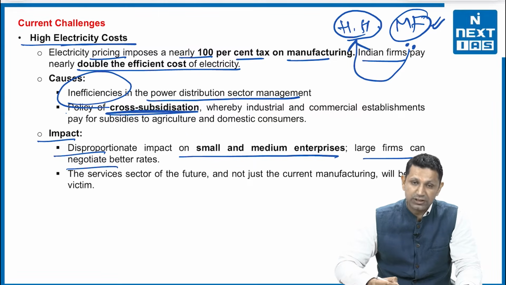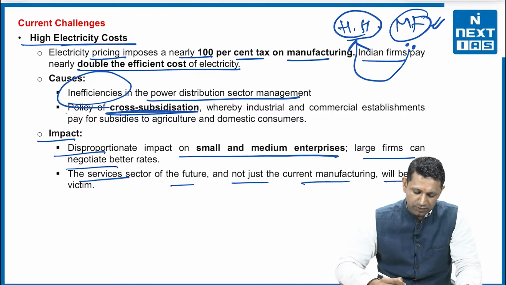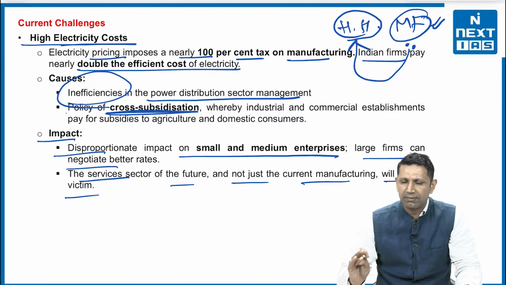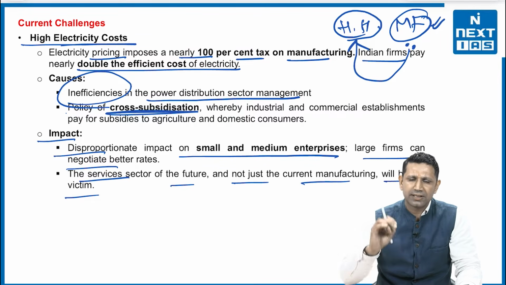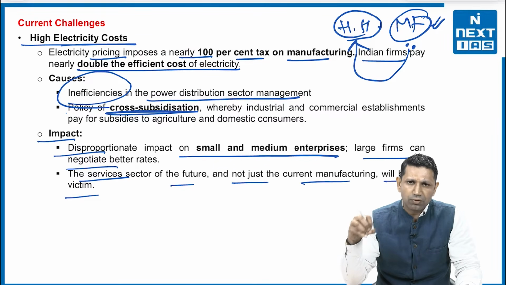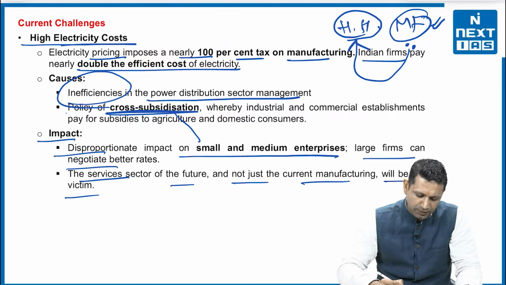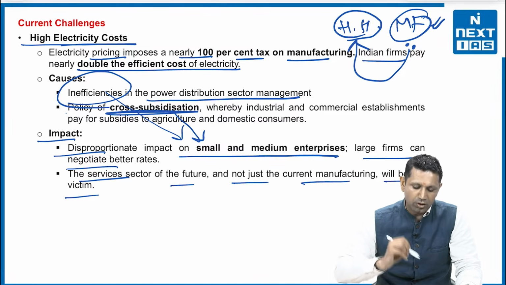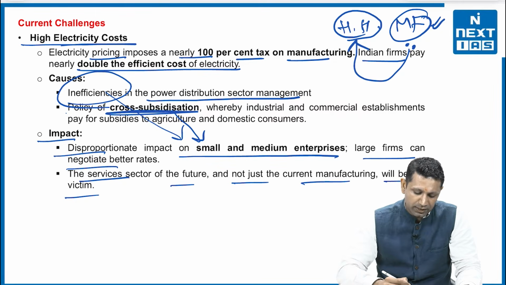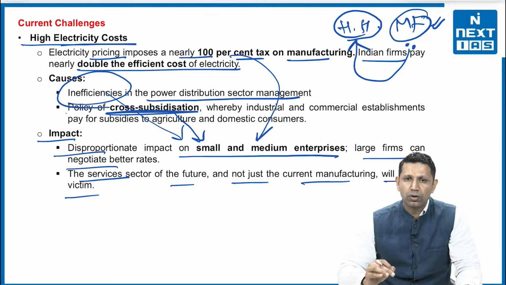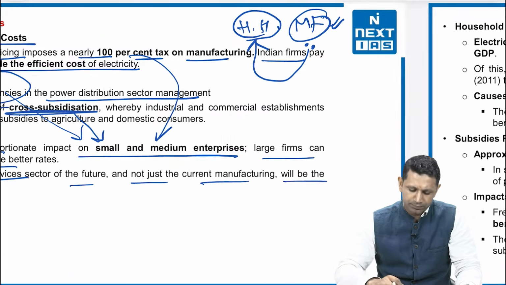Large firms can still negotiate on better rates. The service sector of the future, and not just the current manufacturing units, will also be the victim. So it is not only the manufacturing part, service is also going to be affected. Secondly, the bigger firms can still afford electricity at a higher price and they can also negotiate. But the small and medium enterprises are the worst sufferers here, because they are facing the brunt of cross subsidization. They are facing the brunt of the inefficiencies of the distribution companies, and that's why they are paying more cost for the electricity than it should be.